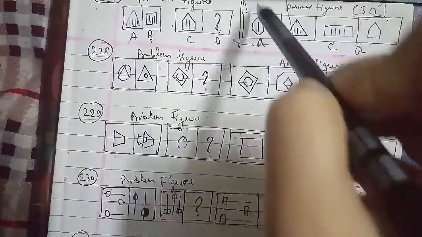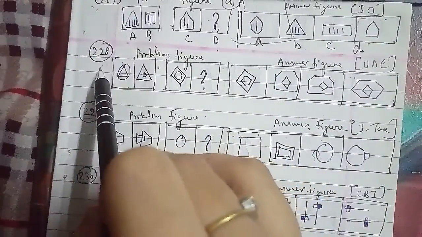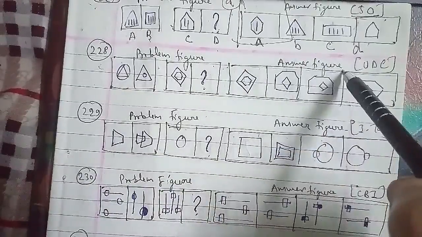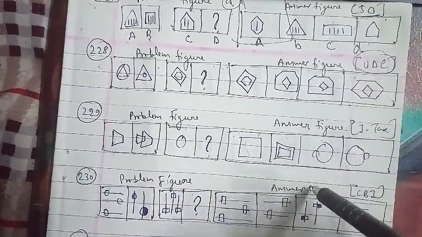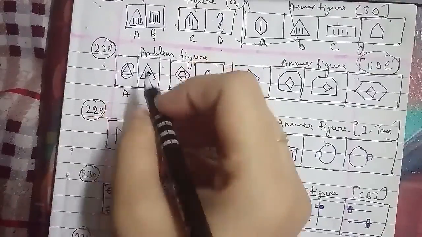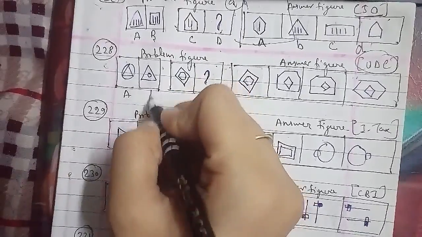Let's go ahead with the other one, which is the 228th question of the session. These were the problem figures, and these were the answer figures as well, which has been asked in the UDC examination paper. This has been named as figure A, where there is a circle inside a triangle. In a triangle there is a small circle that is reversed towards it, and that is your B figure, C figure, and this is your D figure as well.